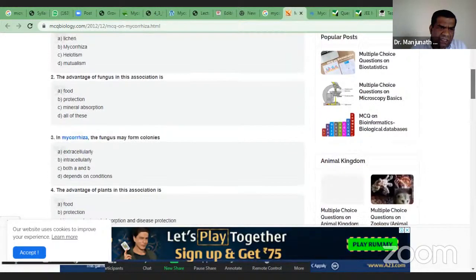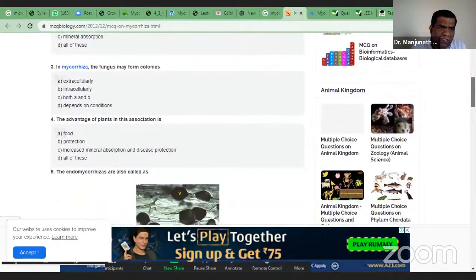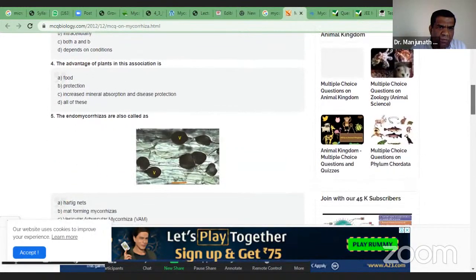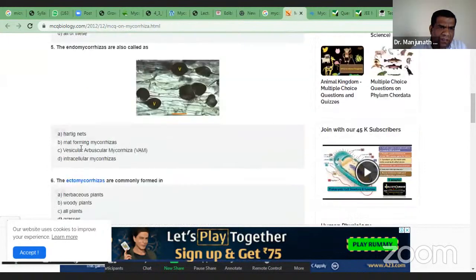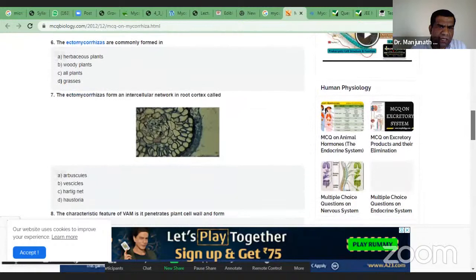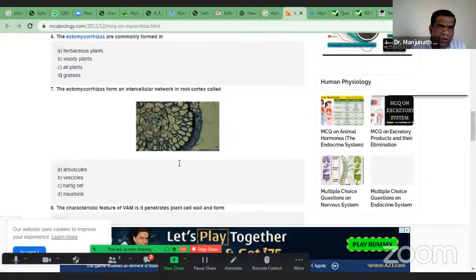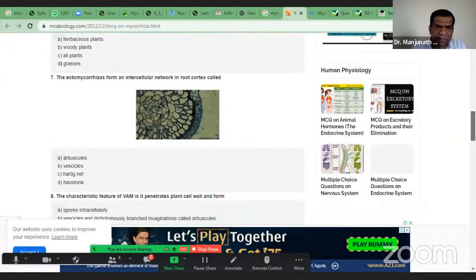Endomycorrhiza are also called as vesicular arbuscular mycorrhiza. Ectomycorrhiza form an intracellular network in root cortex called as Hartig's net. So like this, you will expect some of the questions.